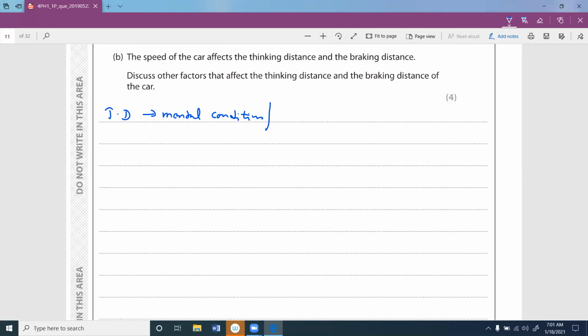What are the other factors? Other factors would be these. If this is bad, thinking distance increases. That's a fact. You write it in words. I'm just explaining the question. You can write your own answers.